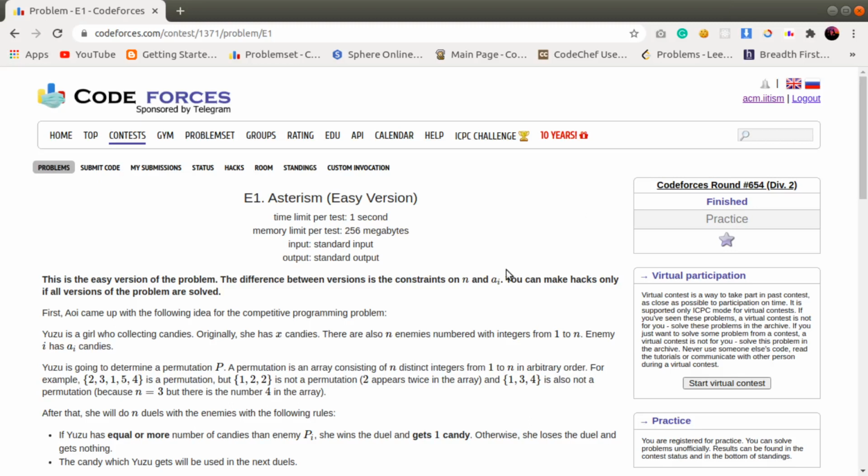So hey everyone, this is Swapnil from ACM Student Chapter IIT ISM Dhanbad, and today I'll be discussing the problem E1 Asterism, which is the easy version of this problem E1, and this is from Codeforces Round 654, which is rated for Division 2. So let's get started with the problem statement.